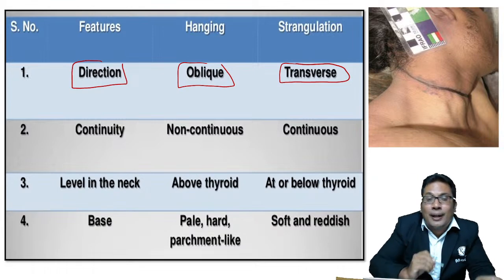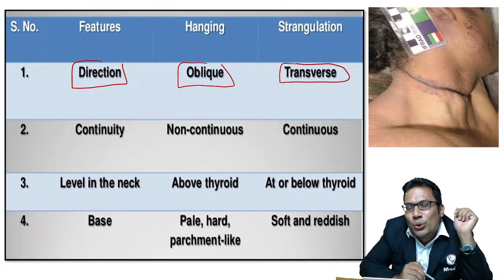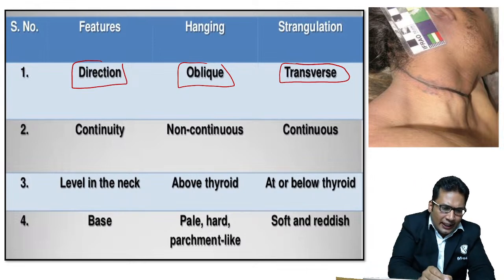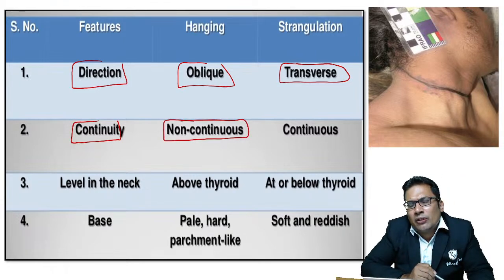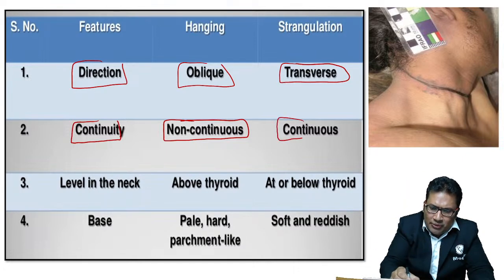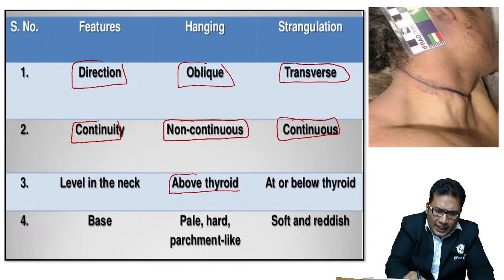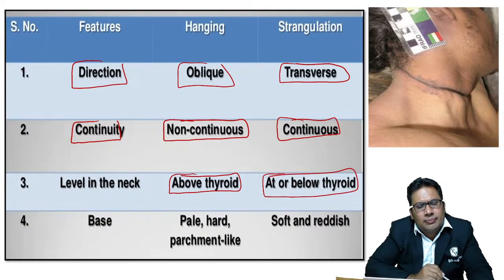One exception is the partial hanging. In partial hanging, low point of suspension, when a running noose is applied, in all these conditions, even in case of hanging, the ligature mark can be oblique in nature. Second, continuity. Non-continuous in hanging. In case of hanging, we discussed it is incomplete. Continuous in case of strangulation. Level of neck, that is above thyroid in case of hanging, below thyroid in case of strangulation.